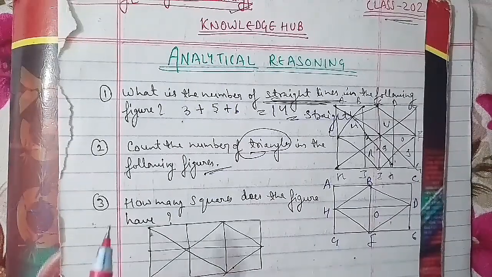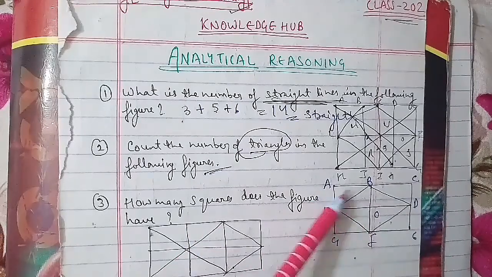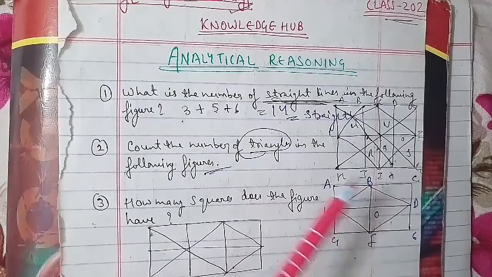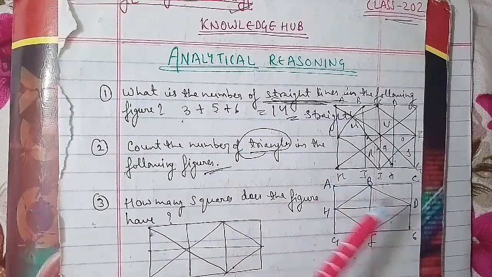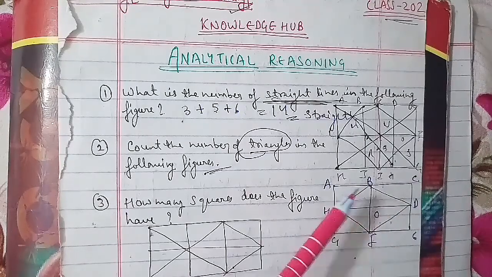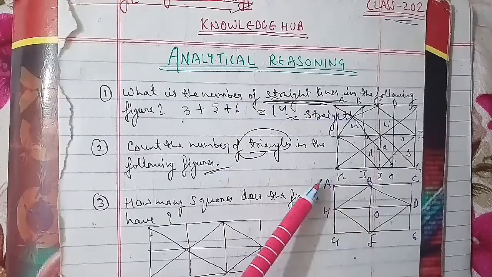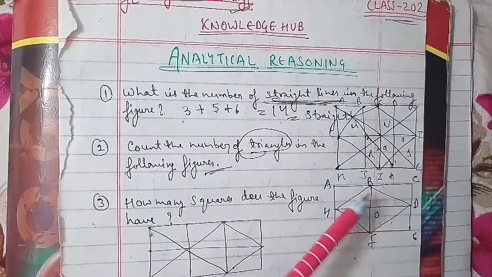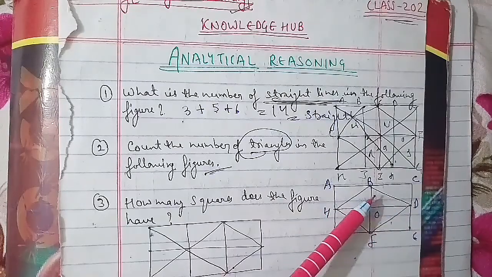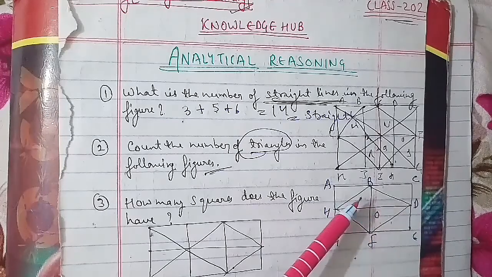Next, count the triangles which are composed of 2 components each, and such triangles are HBD, BDF, DFH and FHB. So there are 4 such triangles. Triangles with more than 2 components do not exist in this figure. So the total number of triangles in the given figure is 8 plus 4, which is 12 triangles. So the answer will be 12 here.